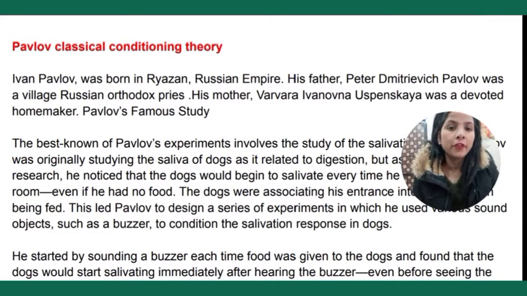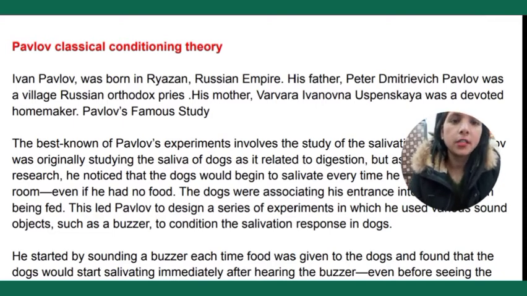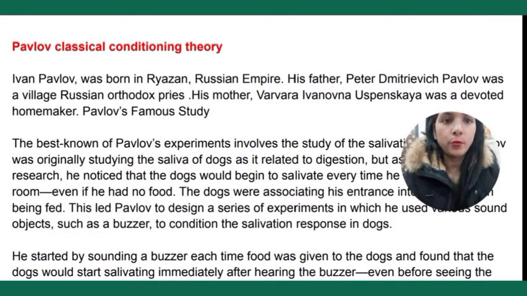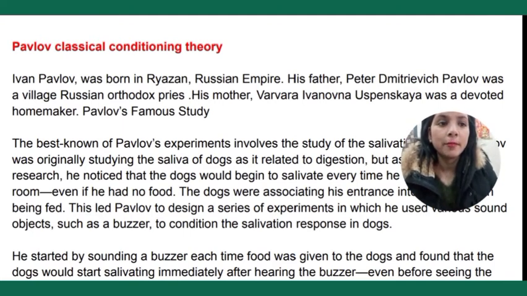Now his famous work was the experiment that he did on a dog. Basically he conditioned its mind. In this theory, he kept the dog hungry for 24 hours.